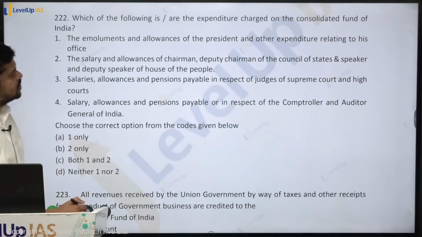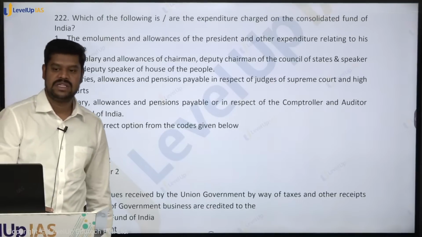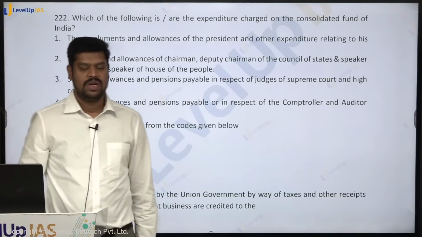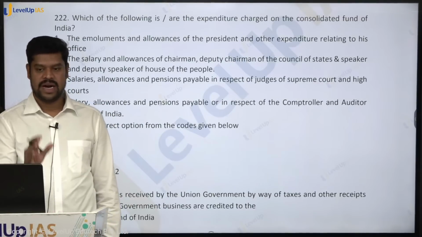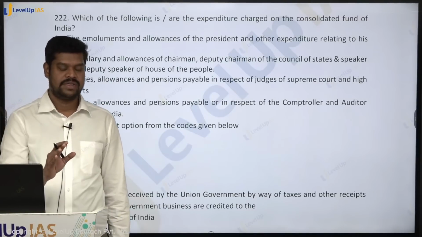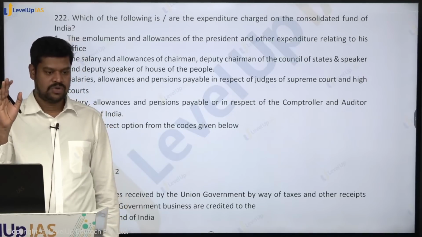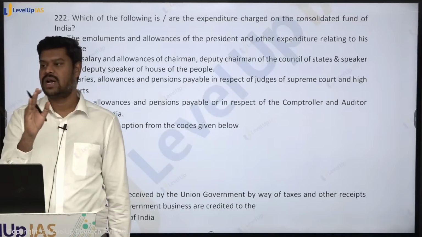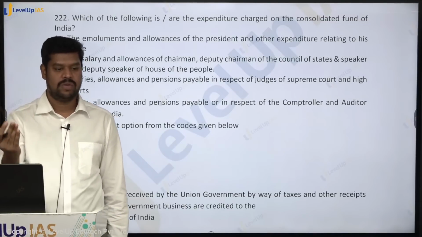Which of the following is the expenditure charged on the Consolidated Fund of India? What does it mean by charged expenditure? It is not put to vote during the vote on demand for grant stage. But can it be discussed? Yes, it can be discussed. So where it is mentioned for the union expenditure, when it comes to charged expenditure, it is mentioned mostly in Article 112 and maybe in other provisions of the Constitution and also by a law made by the Parliament.